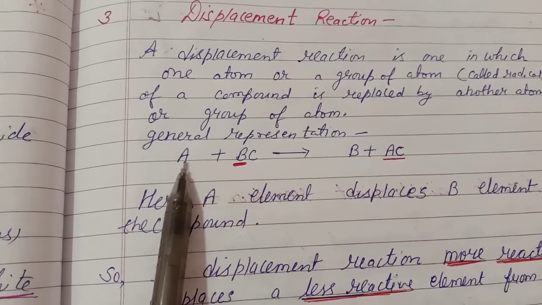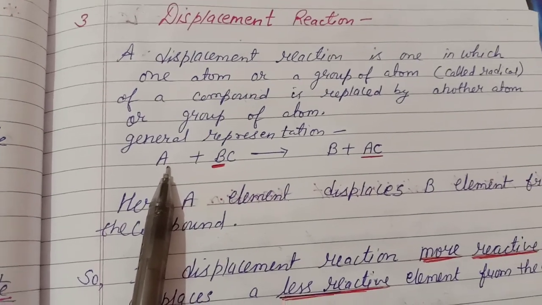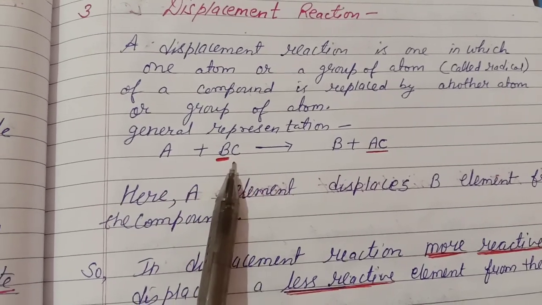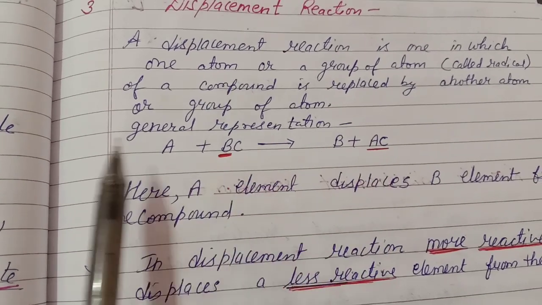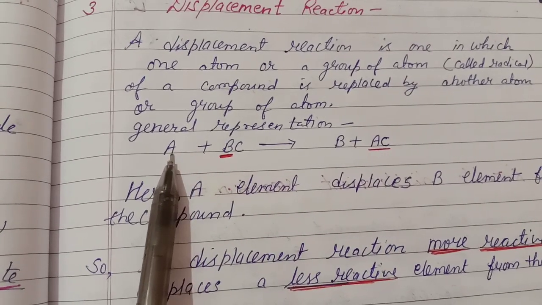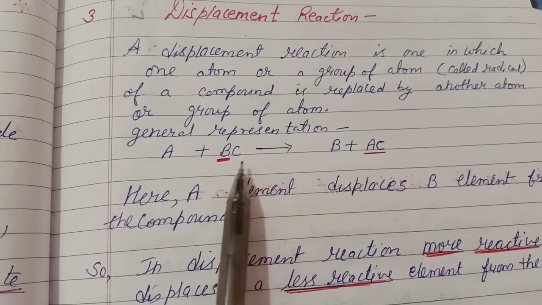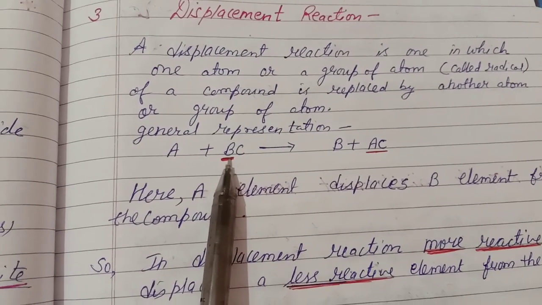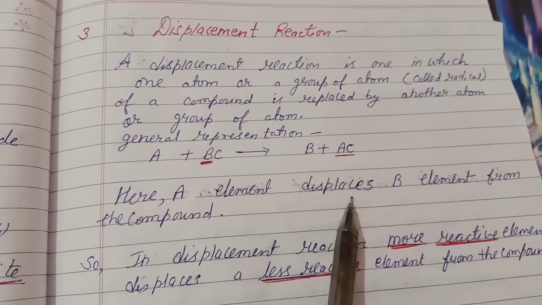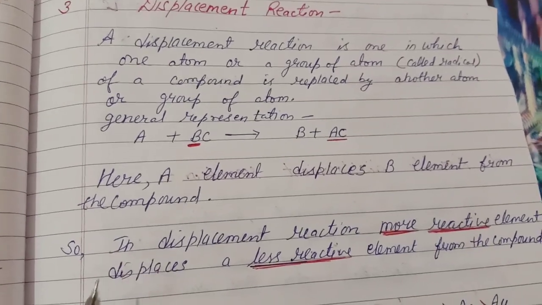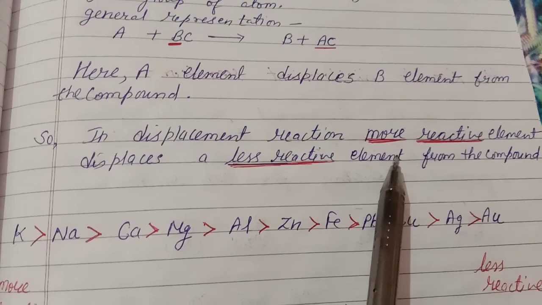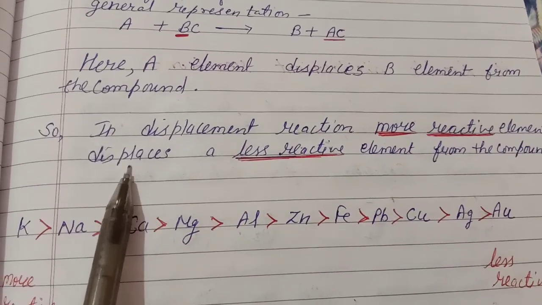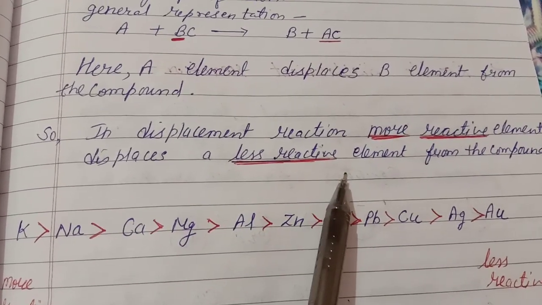Means here A atom replaces the B and takes the place, so there is a formation of a new product, that is AC. In this case A is more reactive, so it can easily shift the B of that compound. Here A element displaces B element from the compound. So in the displacement reaction, one thing should be remembered, that a more reactive element always displaces a less reactive element.